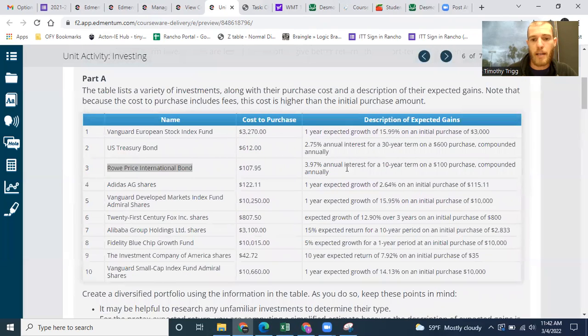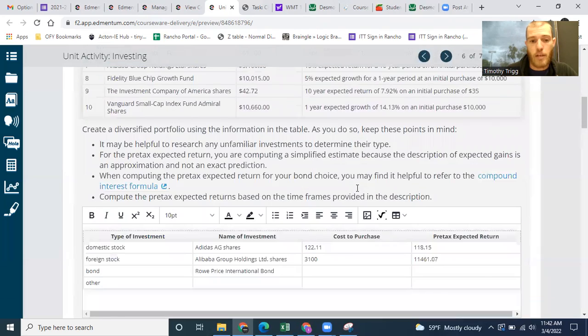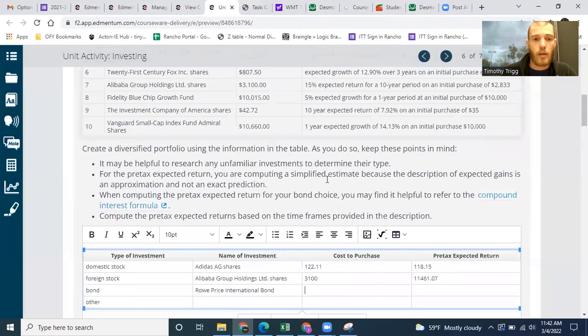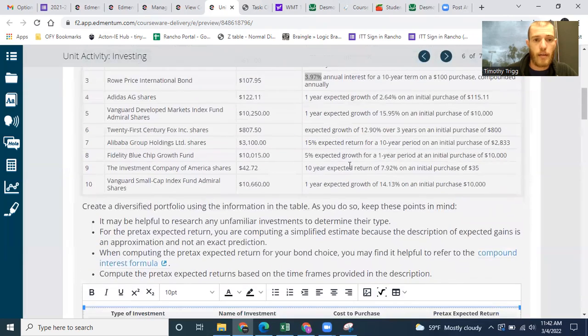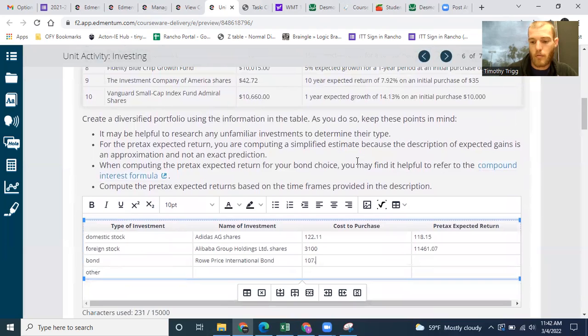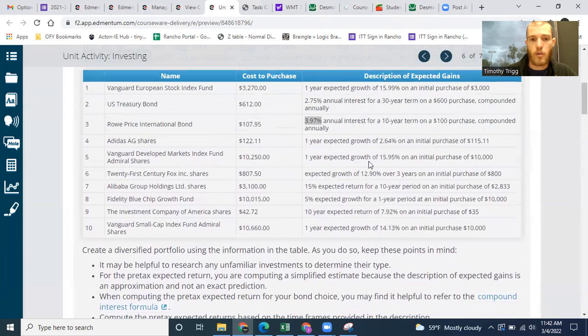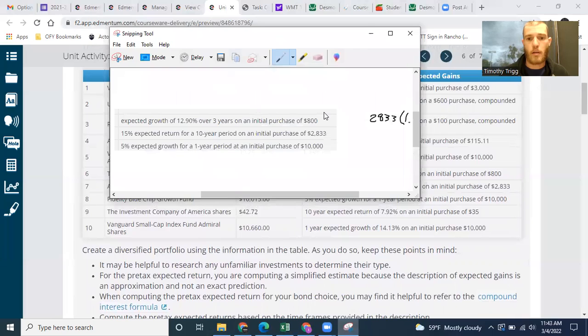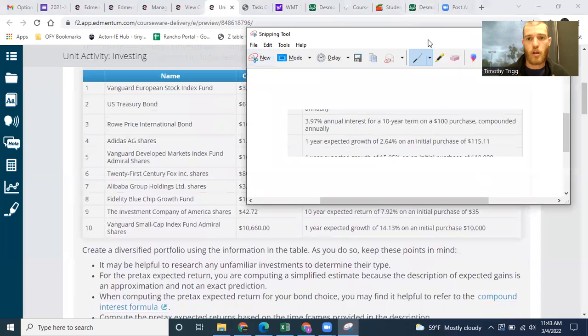Notice we don't have to keep our money in there for long, this time only a 10-year term, and we get a much higher interest rate, 3.97%. Okay, so the cost here is $107.95. And the expected return here, you get 3.97%, 10 years, $100 purchase.